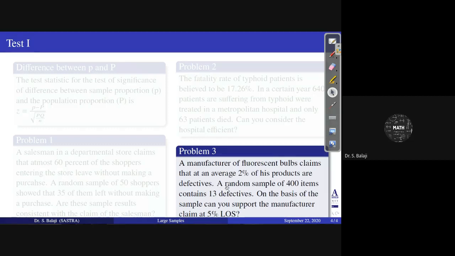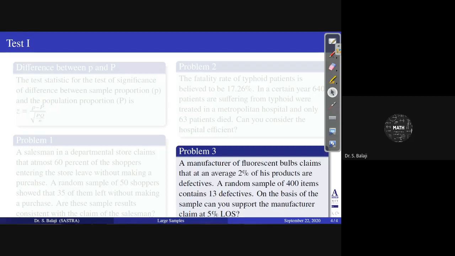Therefore, to check whether it is correct or not, a random sample of 400 items contains 13 defectives. On the basis of the sample, can you support the manufacturer's claim at 5% LOS?